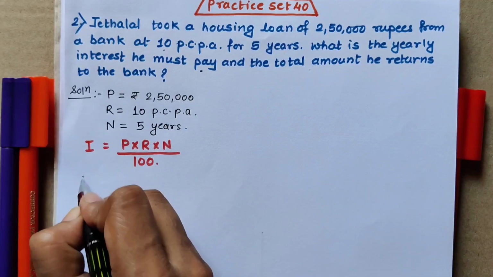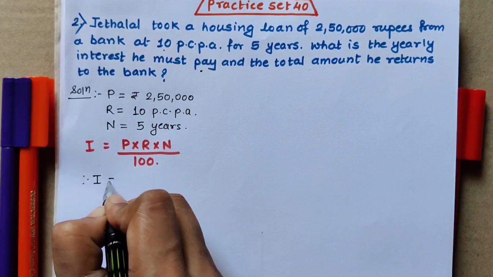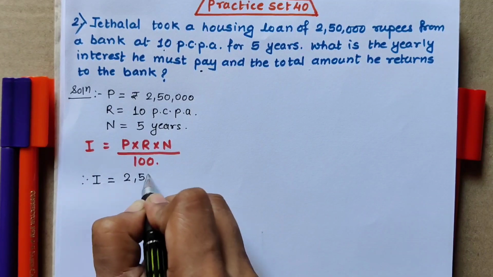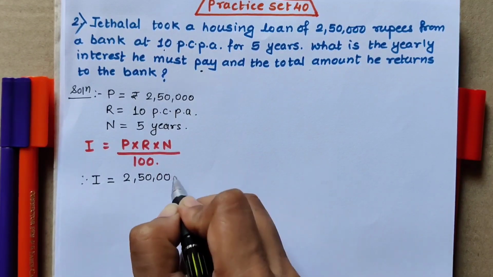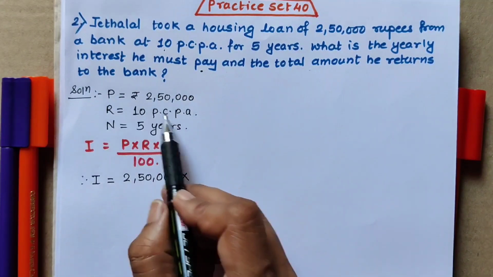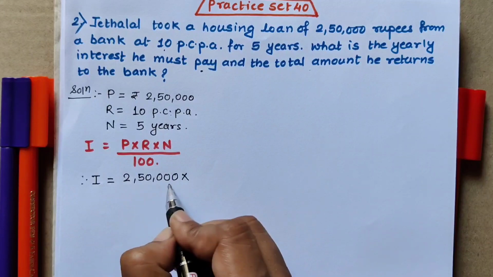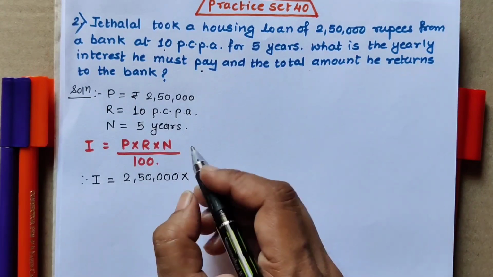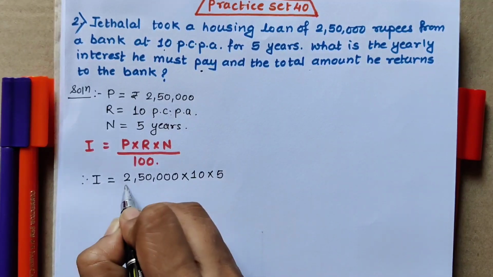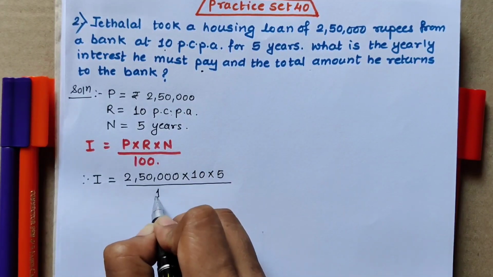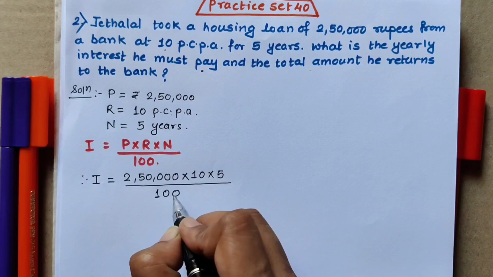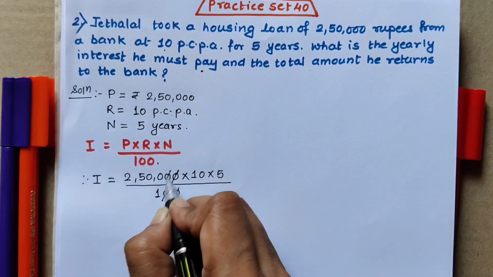Now after writing the formula, we can put the values in our formula. So put the values. Therefore I as it is, equal to, on the right hand side put the values. P value is 2,50,000. While writing values, we don't write these units. We directly write the values. R is 10 and number of years are 5 upon 100. So first we cancel the zeros from numerator and denominator, 2 zeros with these 2 zeros.